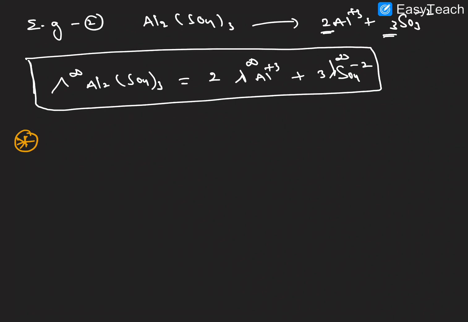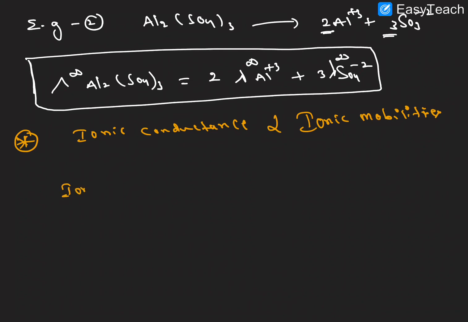Next point, a very important point here: ionic conductance is directly proportional to the mobility of ions. We know that the more the ionic mobility, the more the conductance. The ionic conductance is directly proportional to ionic mobility. Right, what is ionic mobility?